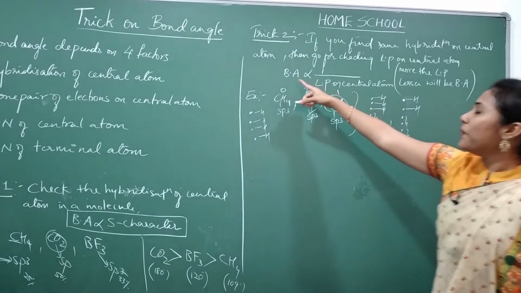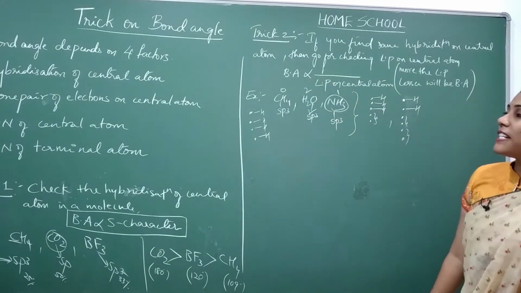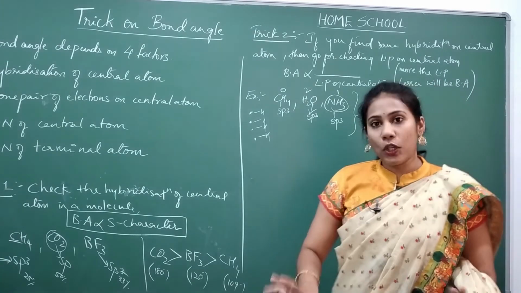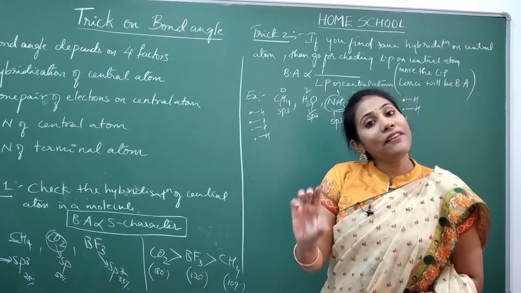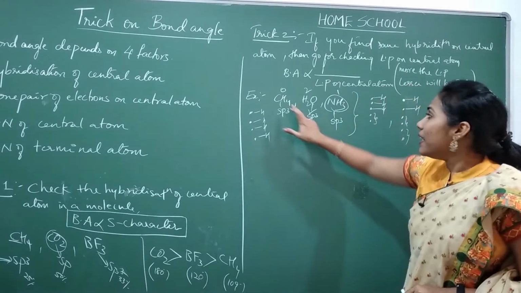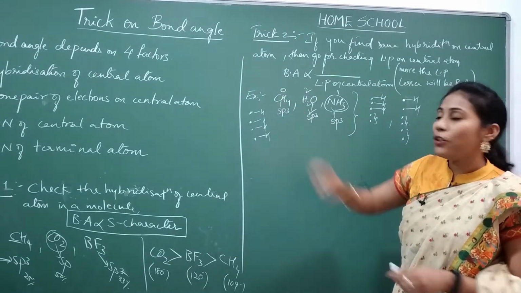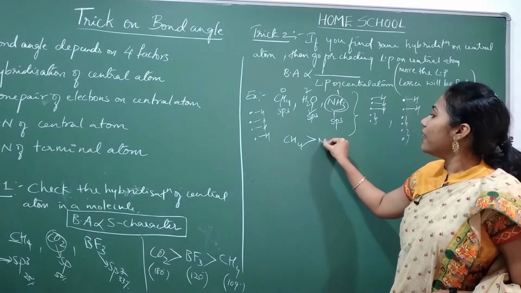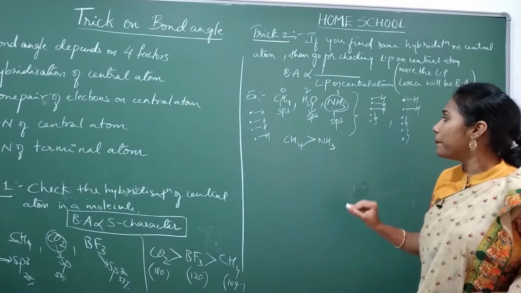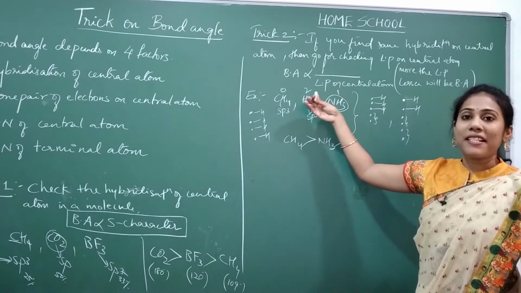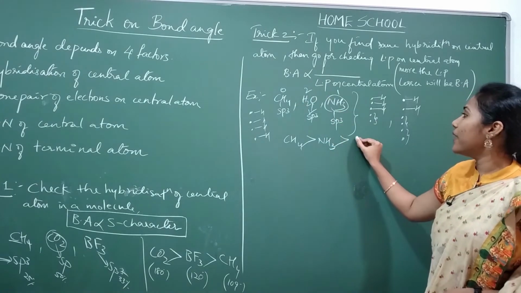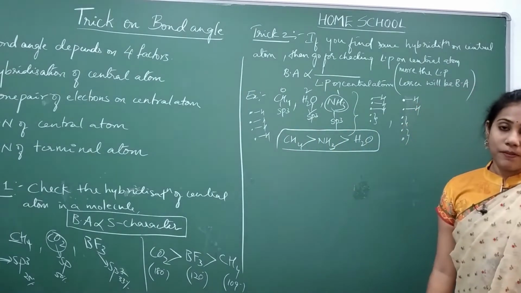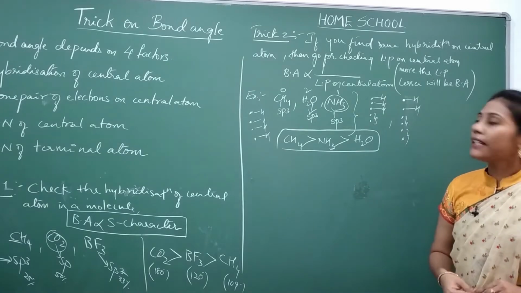So what is our trick? Bond angle is inversely proportional to the lone pairs present on a central atom. Whichever molecule has fewer lone pairs will have the maximum bond angle. Here CH4 has 0 lone pairs, so definitely CH4 has a larger bond angle than ammonia. Ammonia has 1 lone pair compared to water. Water has the maximum number of lone pairs, so the least bond angle. So this is the decreasing order of bond angles in these molecules. So this is your trick number 2.